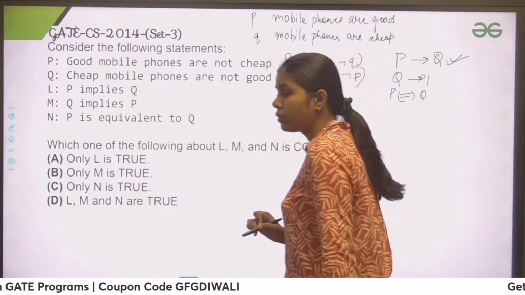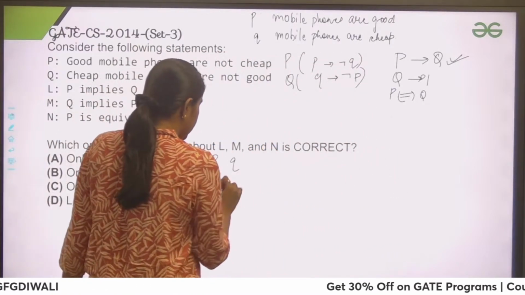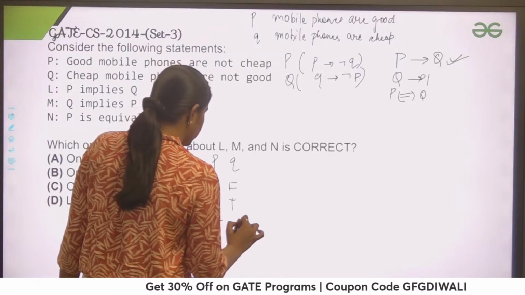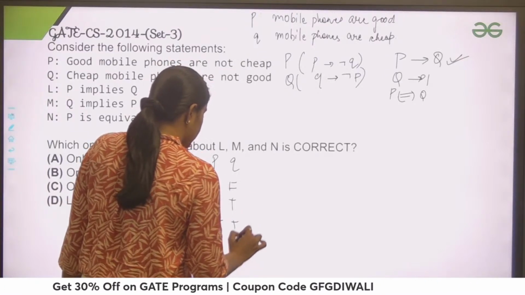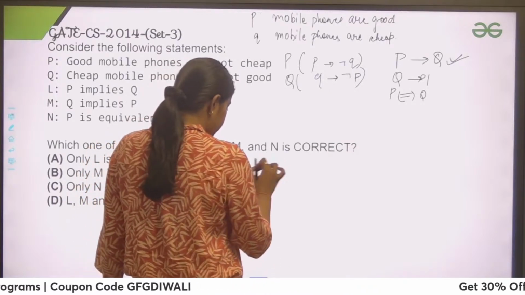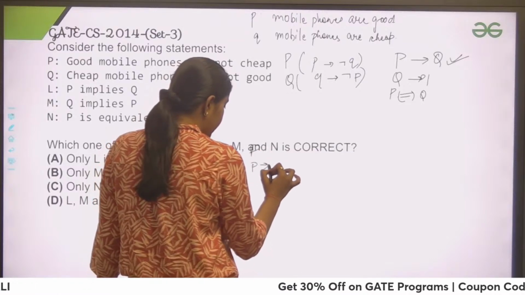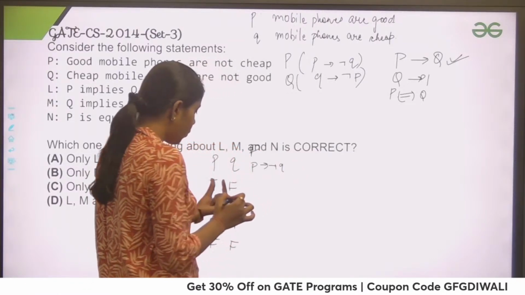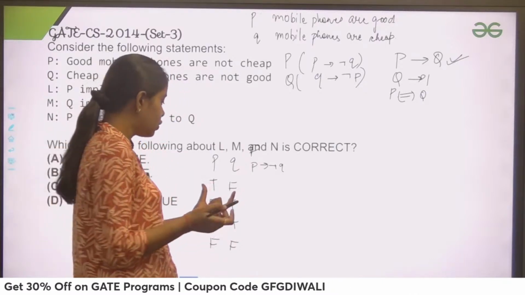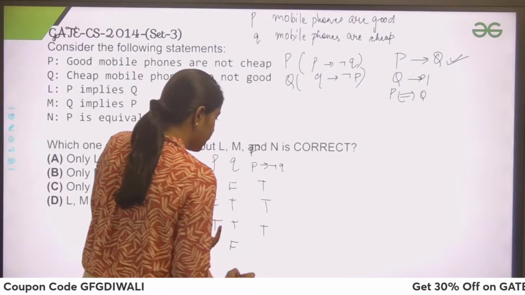And how do you form a truth table? Because you have two values, p and q, right? So p can be true, true, false, false and q can be true, false, true, false. You first find the truth value of capital P, that is p implies negation of q. True implies negation of q, that is false, would become true. So true implies true, true. This would also become true.